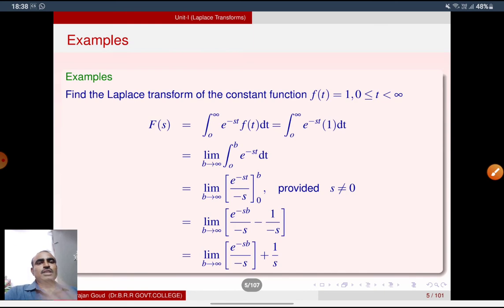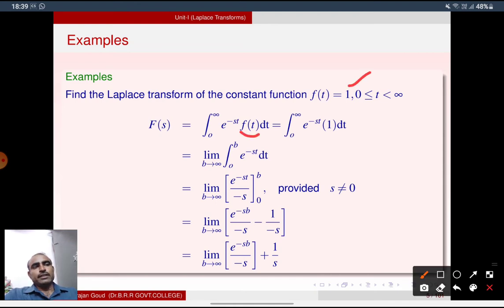See some examples. Find the Laplace transform of the constant function f(t) is equal to 1. Later we can define f(t) is equal to some k, any k. F(s) is, by definition, the integral 0 to infinity e power minus st f(t) dt. But we know f(t) is 1, right? So the integral 0 to infinity e power minus st into 1 into dt. We can write this as the limit b tends to infinity of the integral 0 to b e power minus st dt.